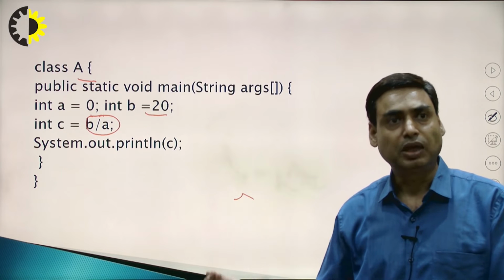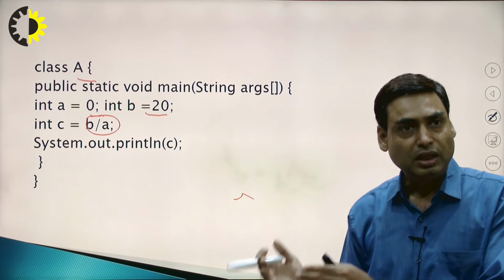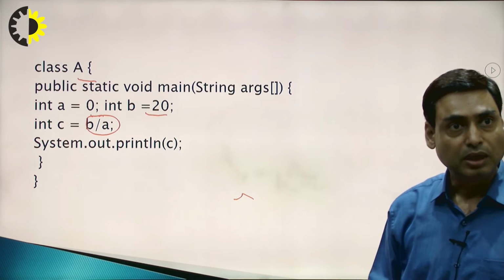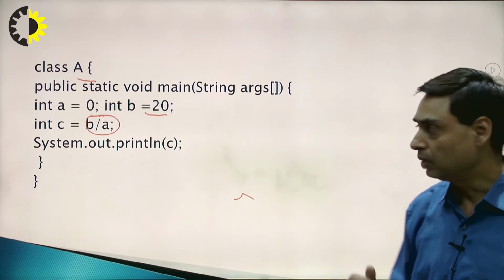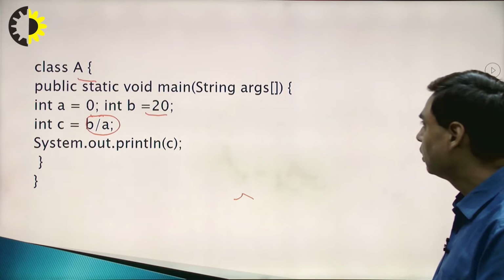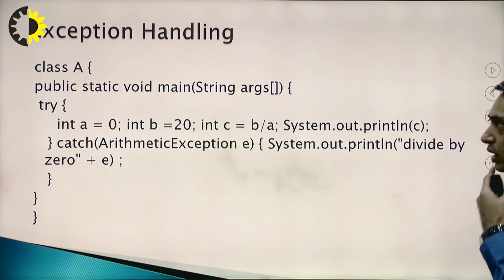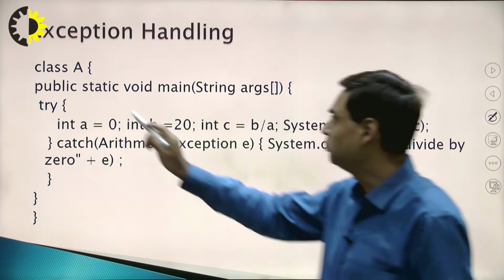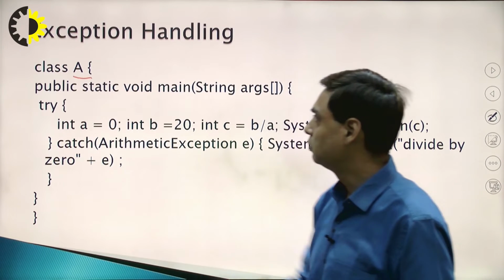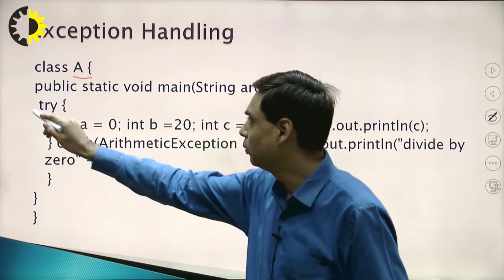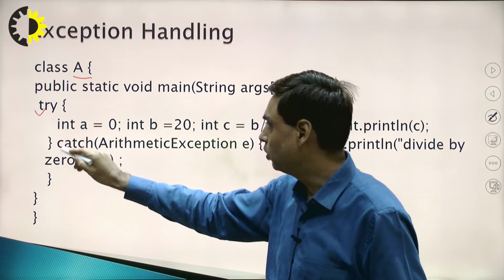In the next part, we will discuss what will happen when we apply exception handling, and how we can handle this type of error. So this is the program with exception handling. The same program is there, class A. Then we are using the try block and we are using the catch block.